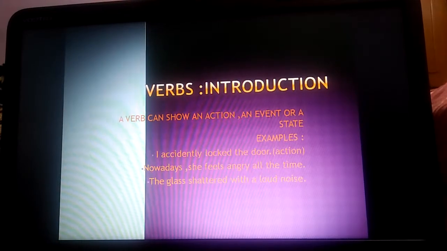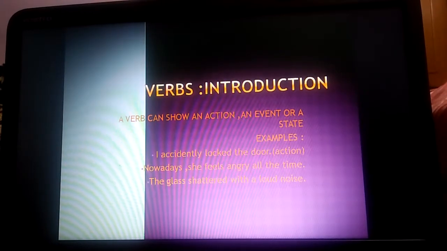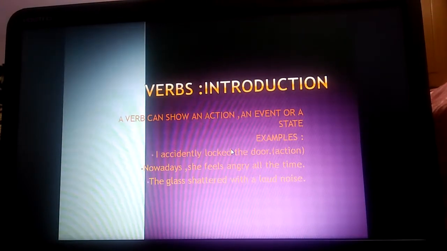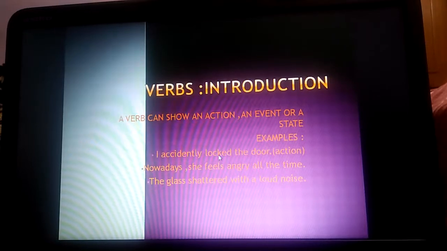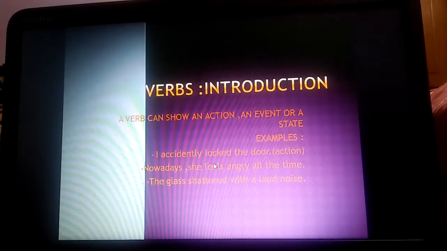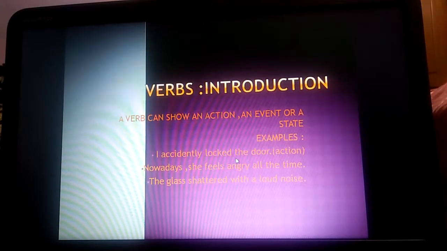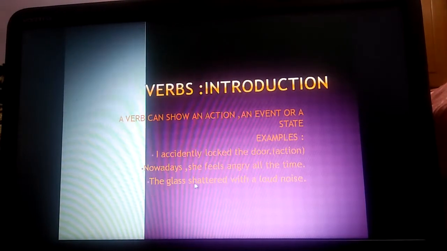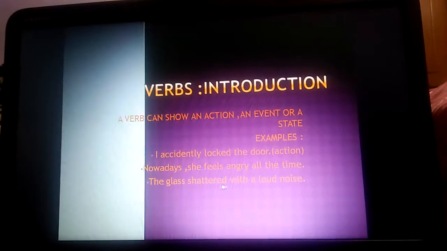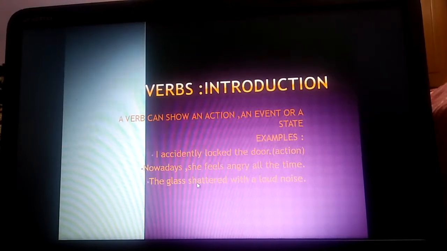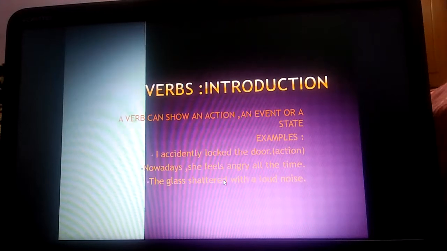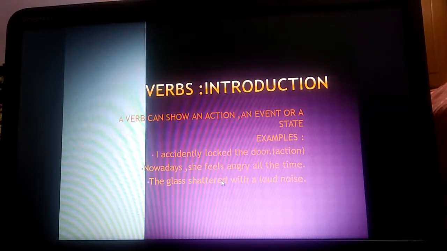I accidentally locked the door. So locked here is the type of action. This verb is showing the action. Nowadays she feels angry all the time. Feels, this is what? A state. The glass shattered with a loud noise. Shattered. So here this is the event which took place. So that you already know, you can easily identify the verbs.